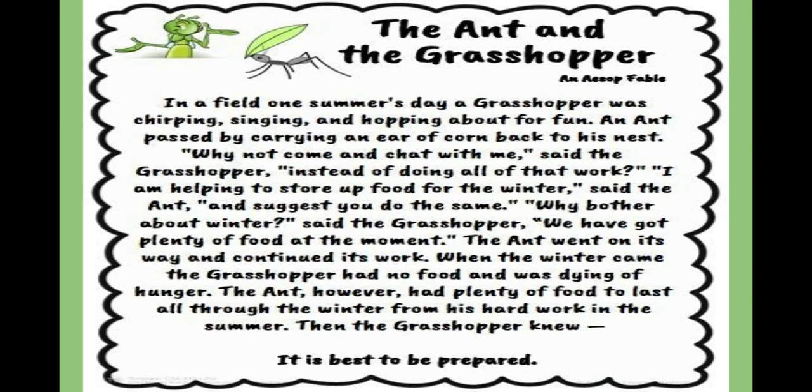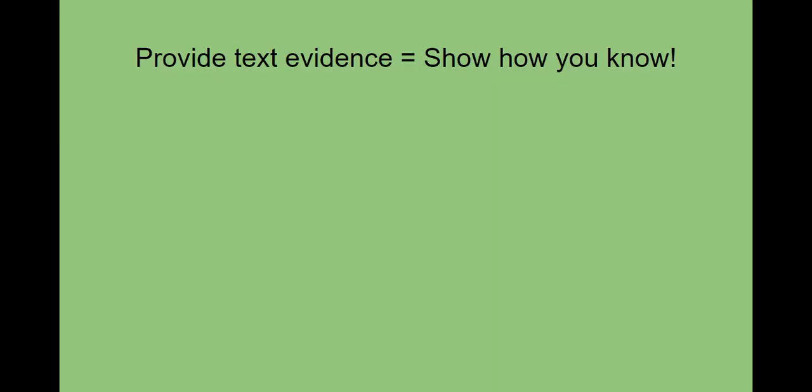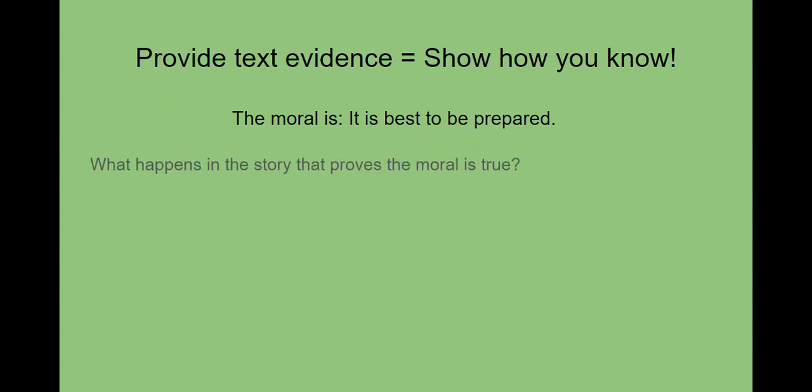So we're going to pause there and pay attention to that last sentence. It is best to be prepared. That is the moral of this fable. So we're going to talk about how we can provide text evidence when talking about the moral. And that kind of sounds tricky, but it's really not. It's just showing how you know. So let's review. The moral of The Ant and the Grasshopper was, it is best to be prepared. So that just means we have to ask ourselves, what happens in the story that proves that the moral is true? So, that just means I have to think back to the story and think about what happens that shows it's best to be prepared.